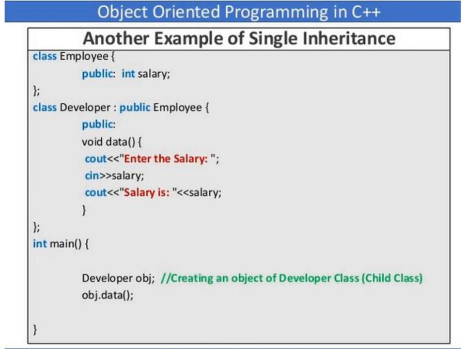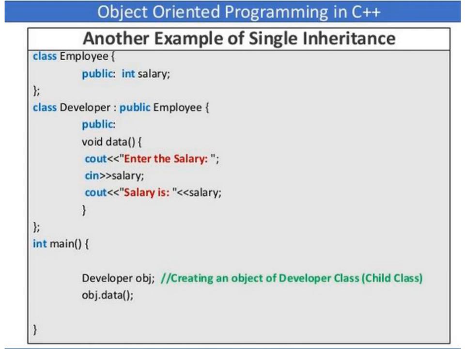But salary is a data member which is not declared in this subclass called developer. So that's why the developer subclass has to extract the properties or the data members from the super class called employee.